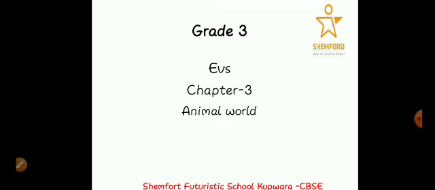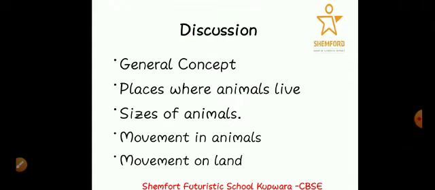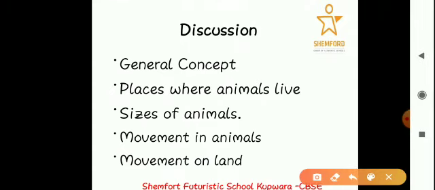Today I'm going to teach you about the animal world. To understand this topic, we will be going through the following subtopics. First, we will discuss the general concept. Second, the places where animals live. Third, the sizes of animals. Fourth, movement in animals. And at last, movement on land. So let's start.